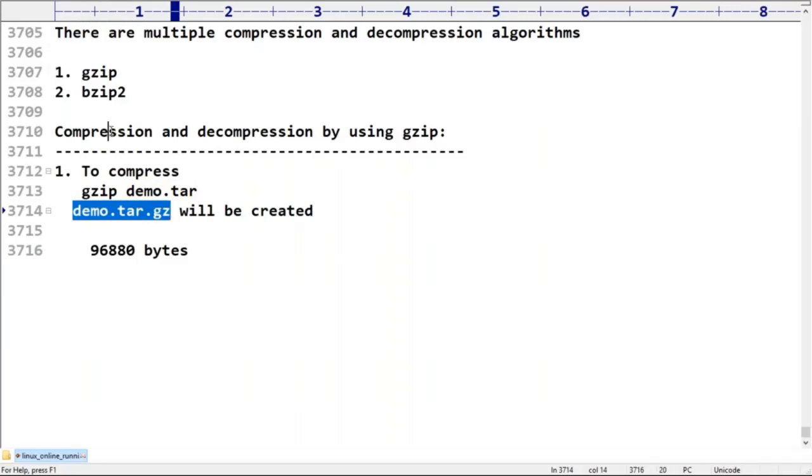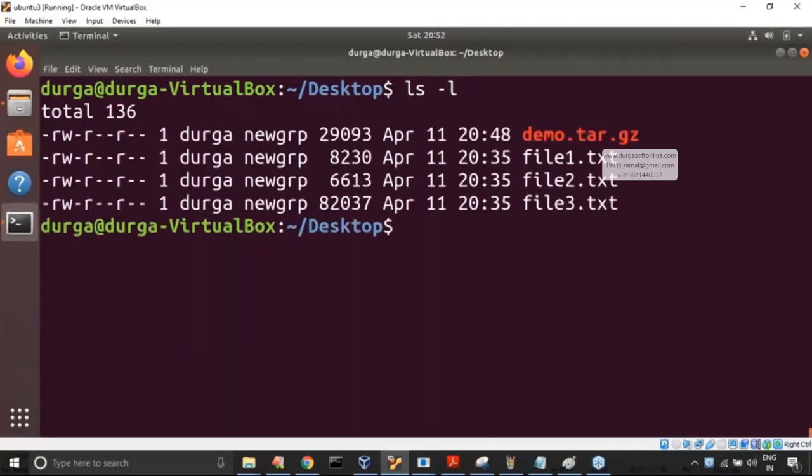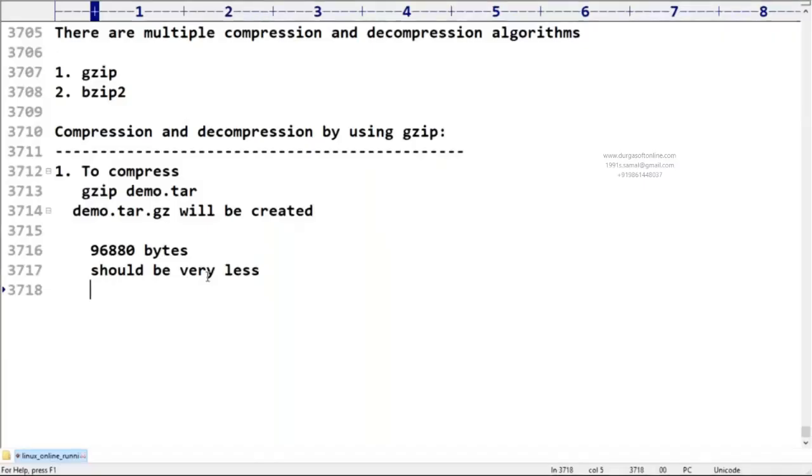We are calling it a compression algorithm, so compulsorily the size should be less, very less, because it is compression. Let me cross check with ls -l. How much is the size now? 29,093 bytes only. Remember how beautiful it is.